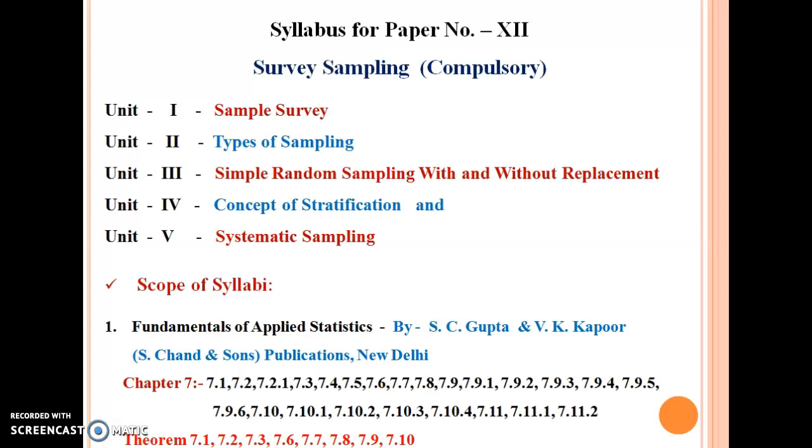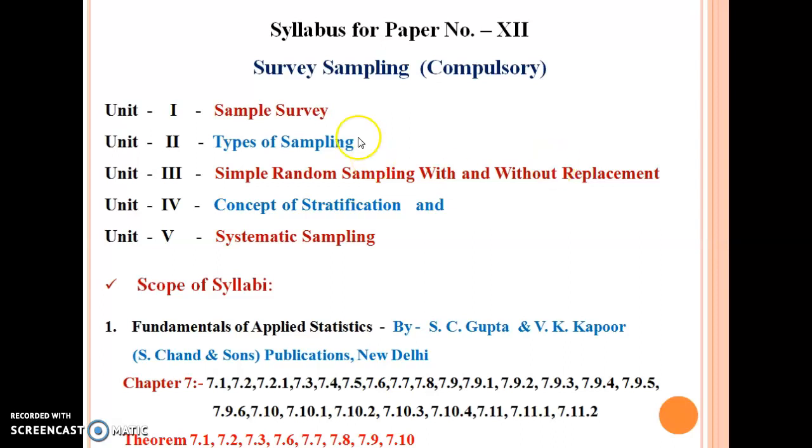The sampling methods are useful in the National Sample Survey Organization (NSSO), the Planning and Development Department, healthcare surveys, and so on.